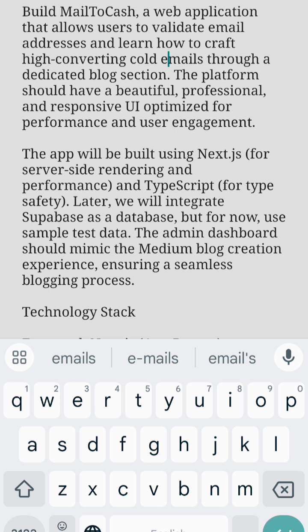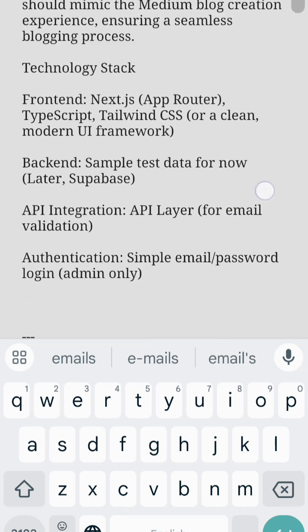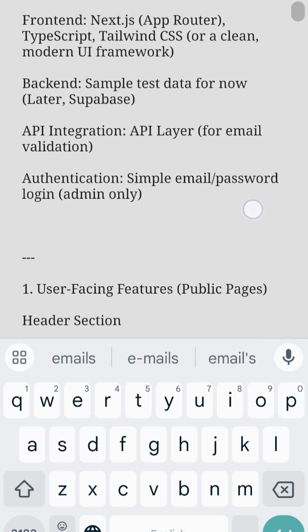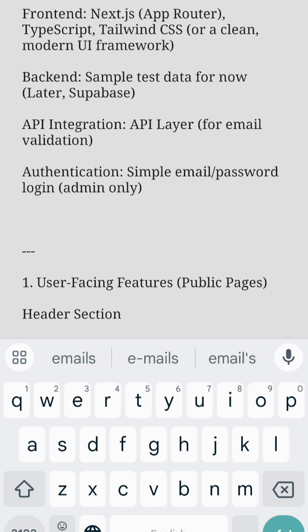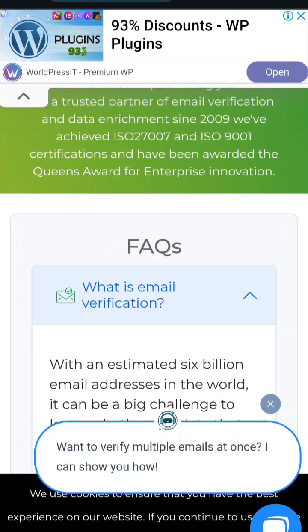Now, before we go to the platform that we're going to be using to set up our web application, one thing I want to open to you is that if you look at these prompts that we're going to be using in the backend, we're going to be using sample tests that later we're going to be integrating with a database. Then we are going to be using an API layer for an email validator, because we need an API to help us validate that email instead of building it from scratch. So to do that, we're going to go back to Google and I'm going to show you the platform we're going to be using.